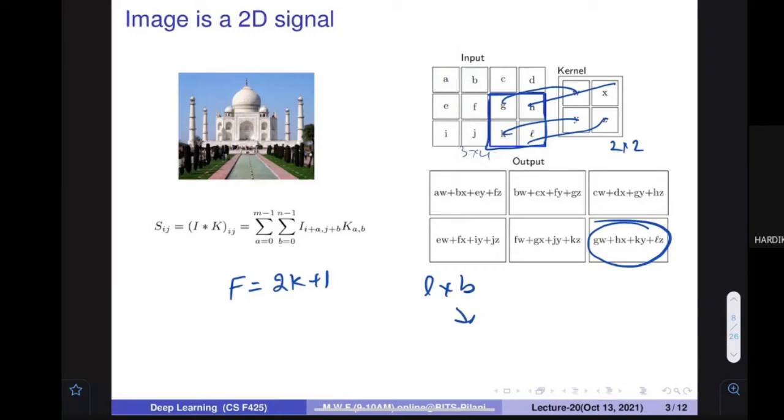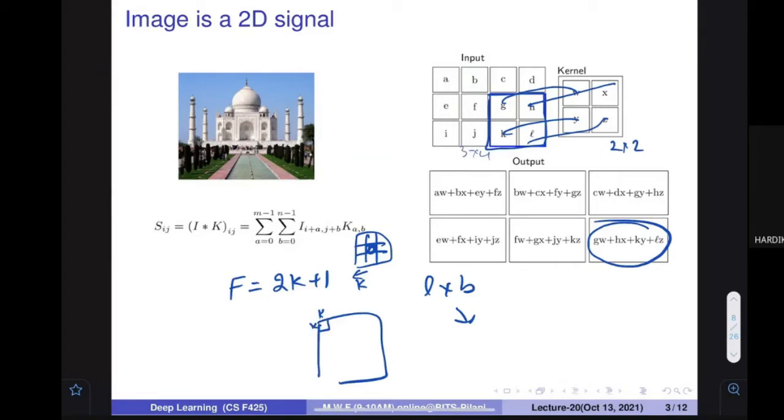So what would happen is that in the original image, L cross B, you cannot put this particular filter at the very beginning because a few things are going to get out. You cannot compute it over here. If the filter is 2k plus 1, then k values would be outside. If you want to compute at this particular place, k values would get cut off, so you cannot find anything there.